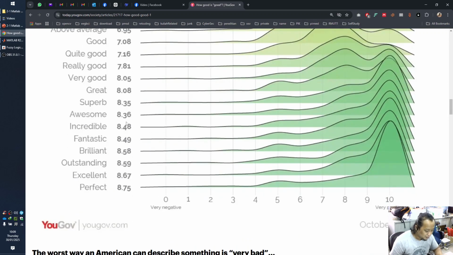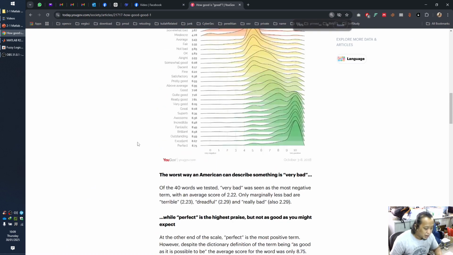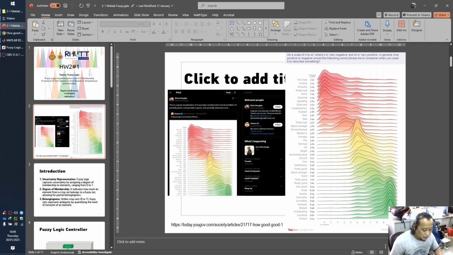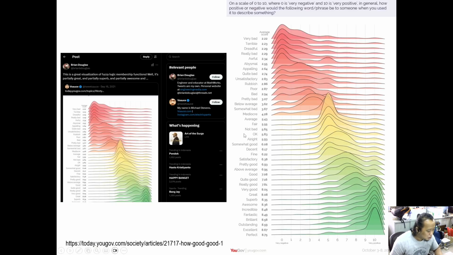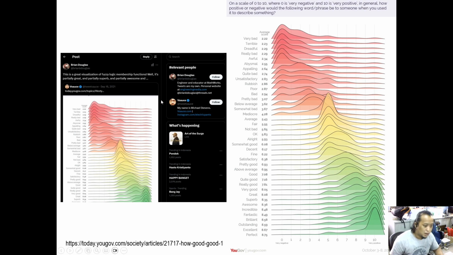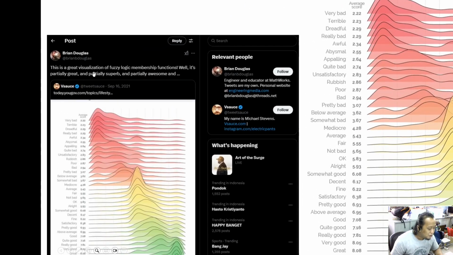And why I need to mention this one is because in his tweet on X, Brian Douglas, a quite famous YouTuber who also sometimes works as a content creator in MATLAB, said this is a great visualization of fuzzy logic membership function.